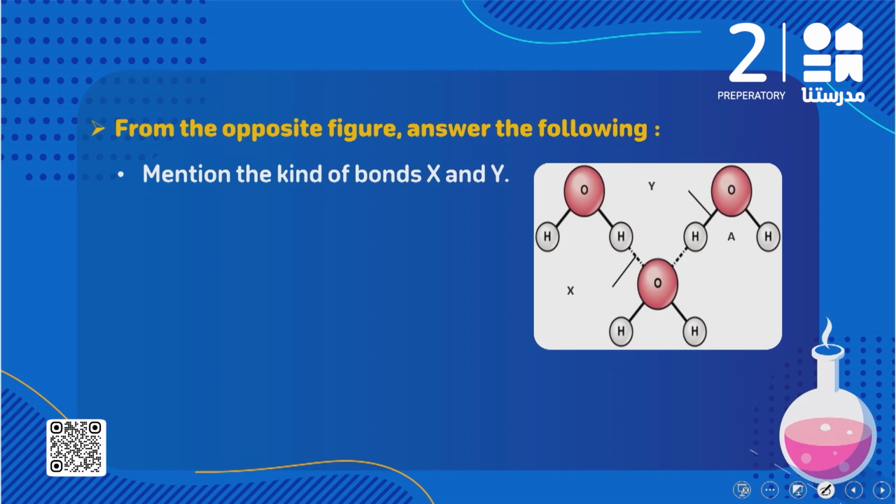طيب look at the following figure or the opposite figure and then answer the following questions. Mention the kind of bonds X and Y. طب تعالوا نبص كده على البوند X دي، هي موجودة ما بين الهيدروجين والأكسجين لـ two different molecules. يبقى X دي بتريبريزنت إيه؟ بتريبريزنت the hydrogen bond. طب what about Y؟ Y it already between the oxygen and the hydrogen in the same molecule. يبقى Y بتريبريزنت إيه؟ Single covalent bond.